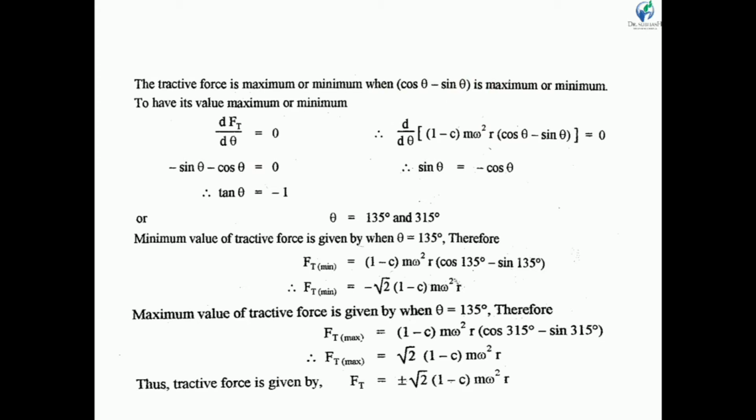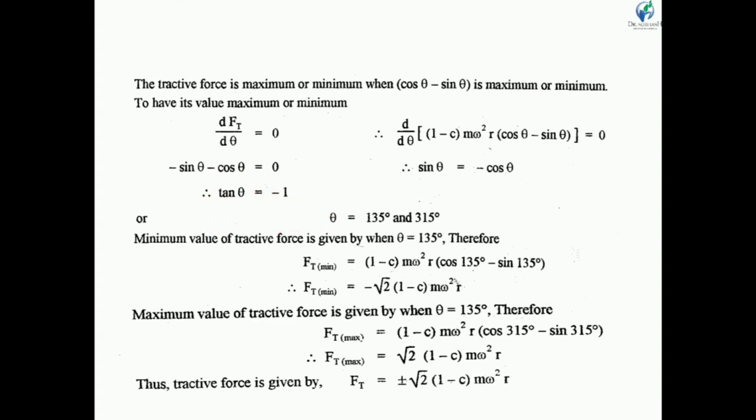So if we differentiate the equation of tractive force, dFt/dθ is equal to 0. Then we get d/dθ of (1 minus c) m ω² r (cos θ minus sin θ) equal to 0. Here (1 minus c) m ω² r is a constant, so cos θ minus sin θ is the variable. The derivative of cos θ is minus sin θ, and the derivative of sin θ is cos θ. So minus sin θ minus cos θ is equal to 0. We can rewrite it as sin θ equals minus cos θ, so tan θ equals minus 1.